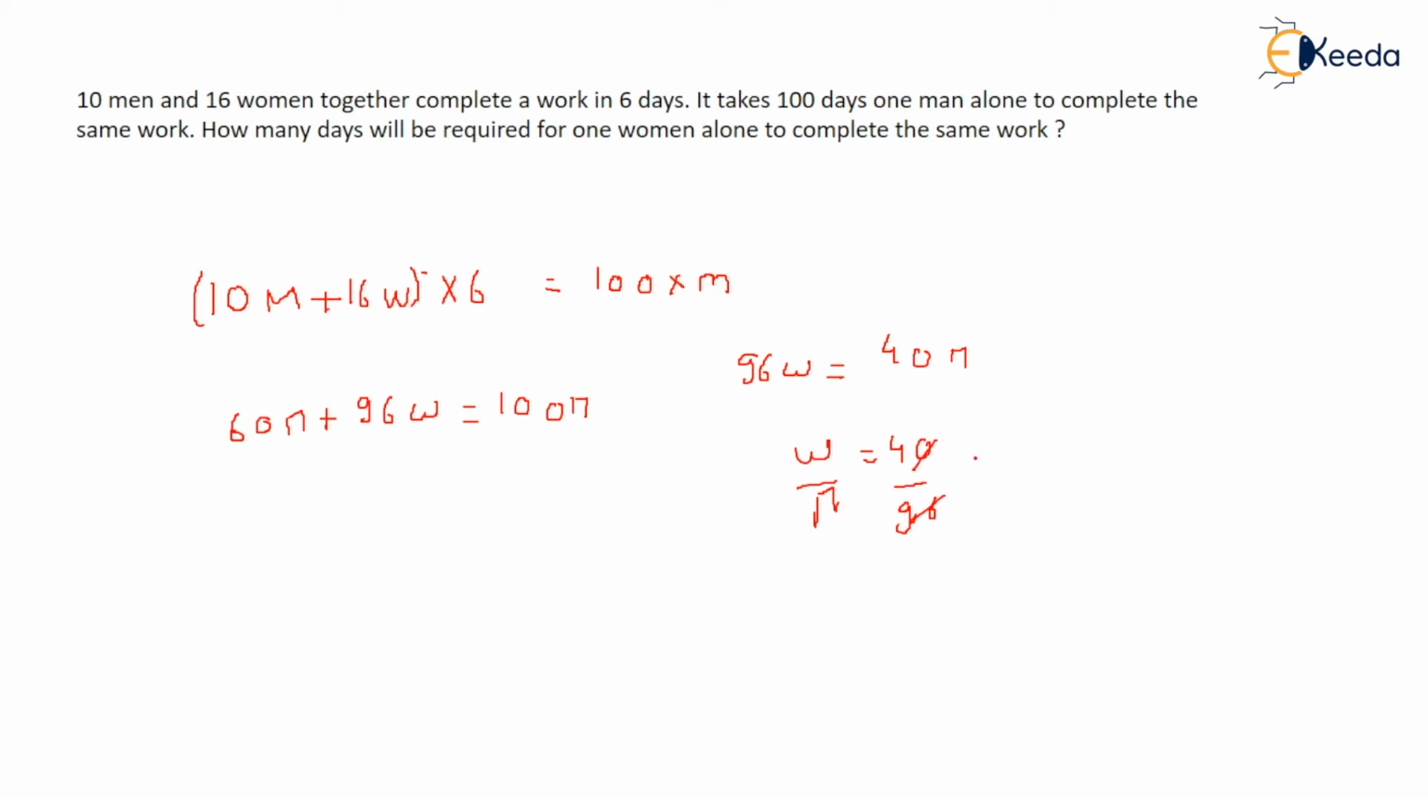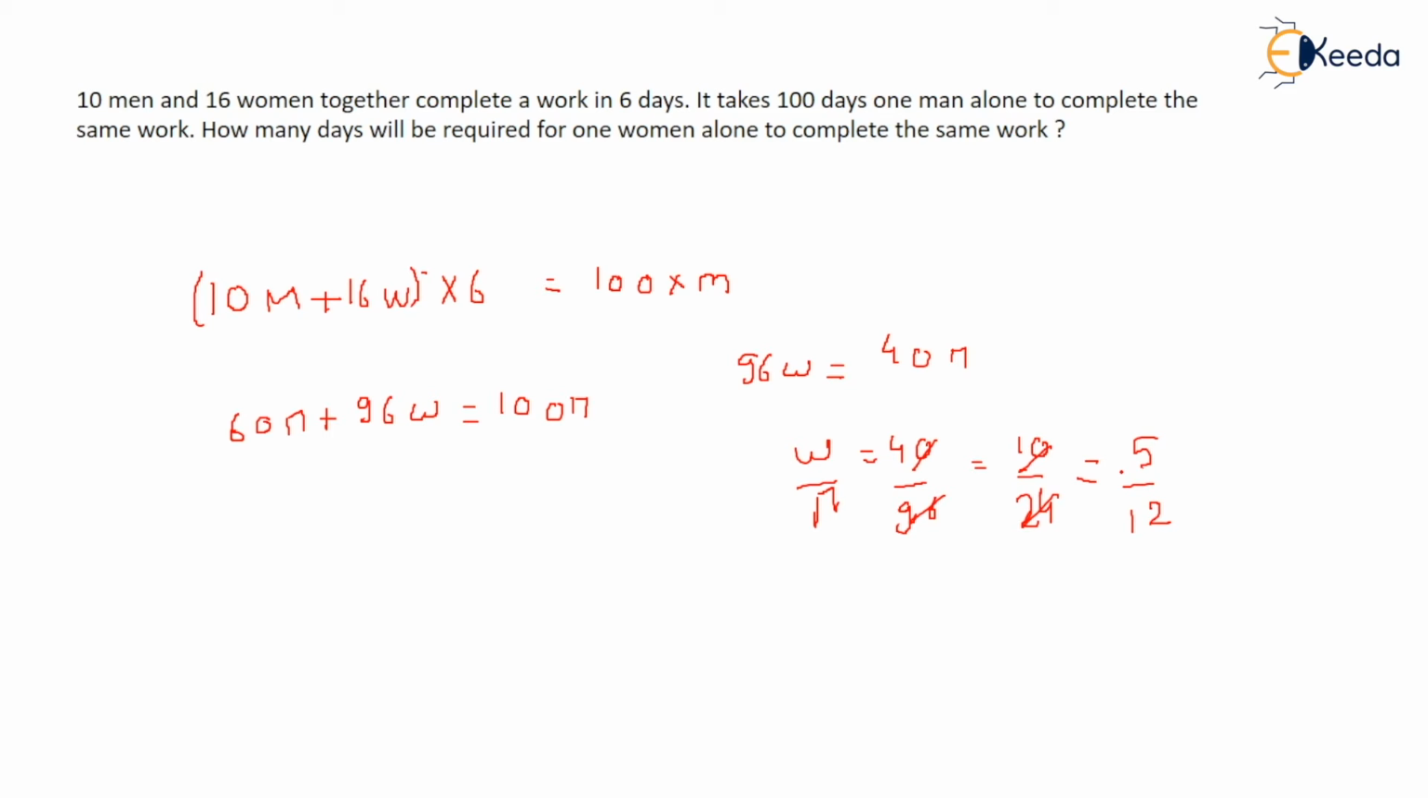Yes, we can cut it. On the table of 4, we can cut it. Comes out to be 10 upon 24. You can cut it more. So it comes out to be 5 upon 12, right?